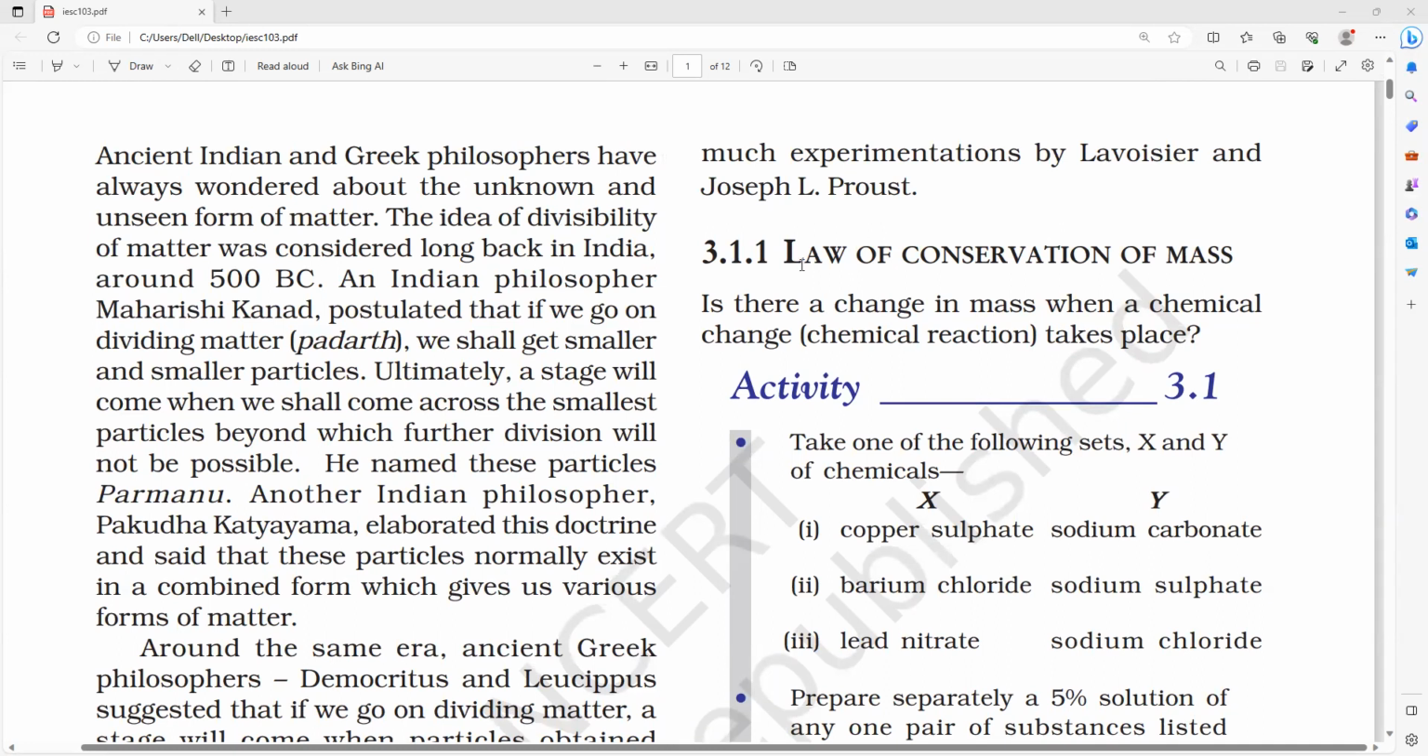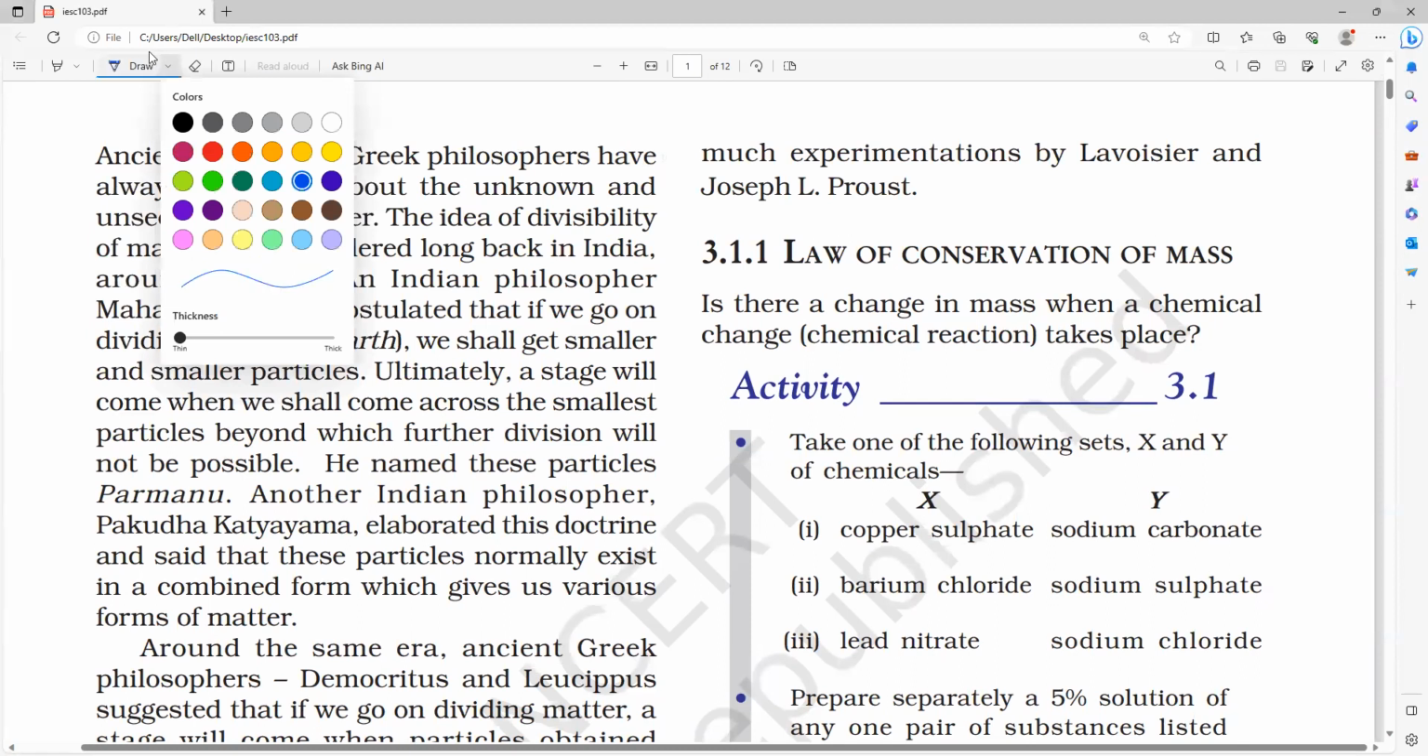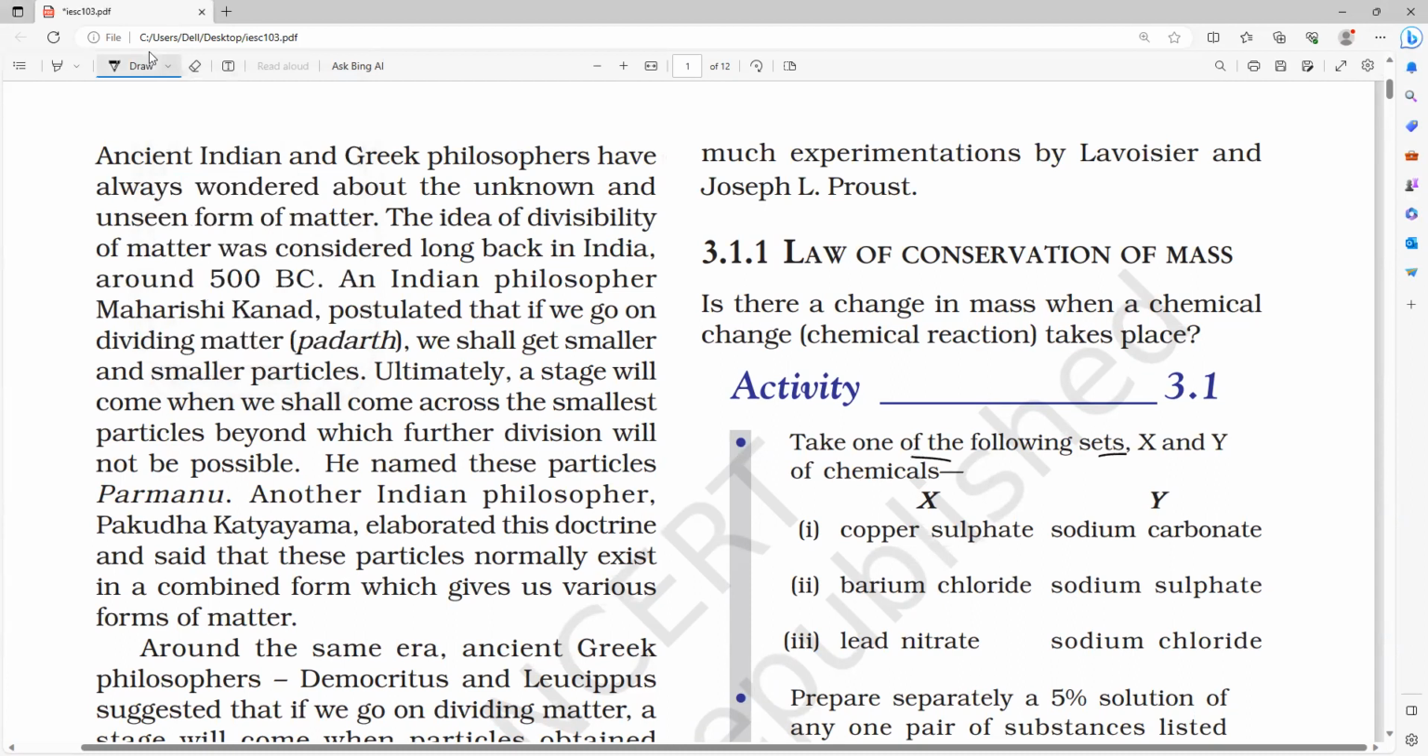So they are asking, is there a change in mass when a chemical reaction takes place? Is there a change in mass? No. Am I right or wrong? Yes, please respond, all of you. So for proving this purpose, we have to take one of the following sets, X and Y chemicals.